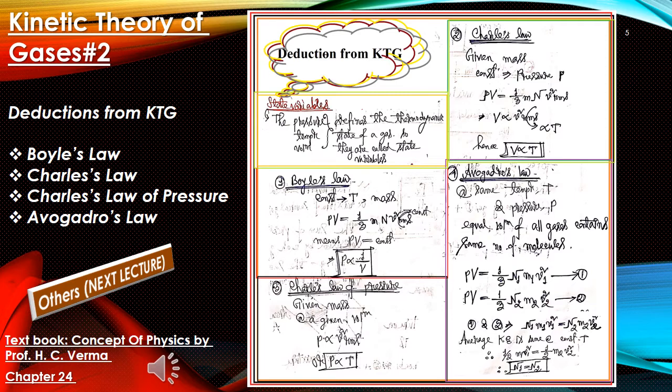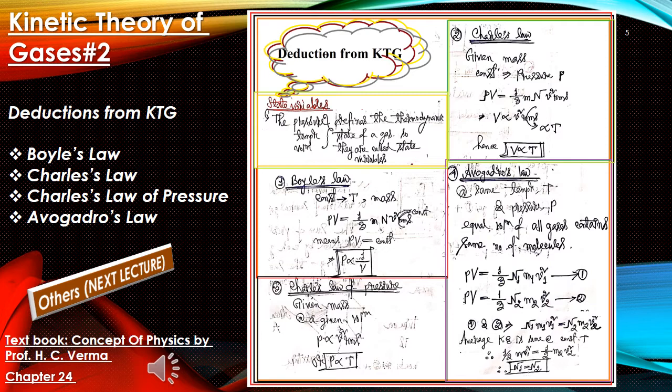Now let's talk about Charles's law. We are given a mass of gas at constant pressure, then the pressure and volume product will give us 1/3 of m and V square RMS. From there we can tell that since pressure is constant, volume will be proportional to temperature. V square RMS is proportional to temperature, other things are constant, then the volume of the gas is proportional to temperature. This is the definition of Charles's law.